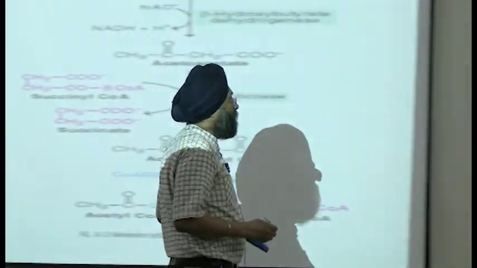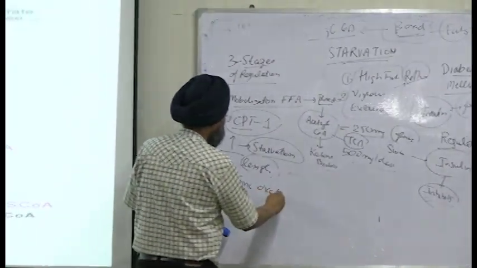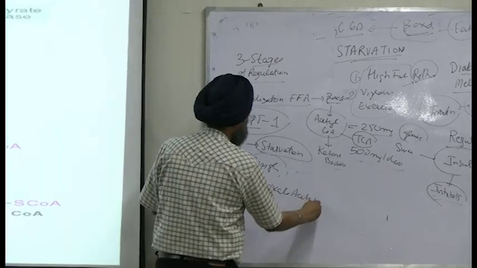Third regulation happens at which step? When there is concentration of oxaloacetate, how is it regulated? Where does oxaloacetate come in?